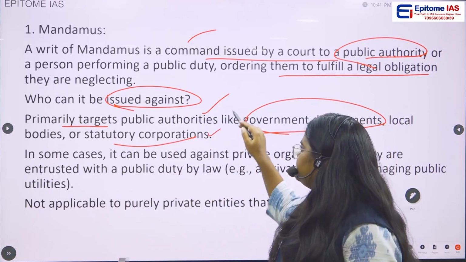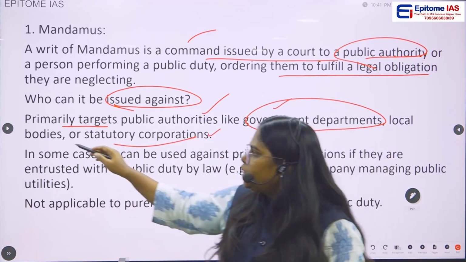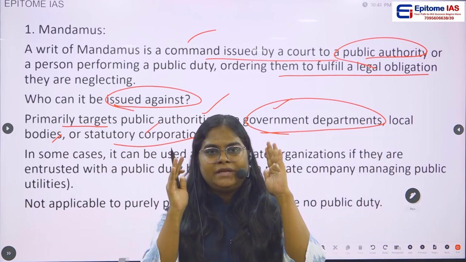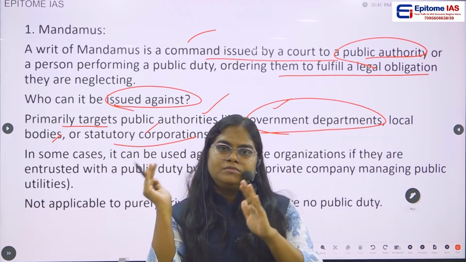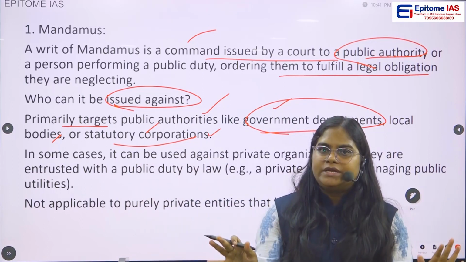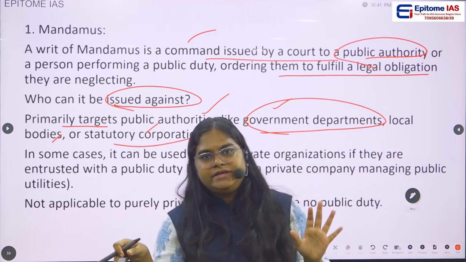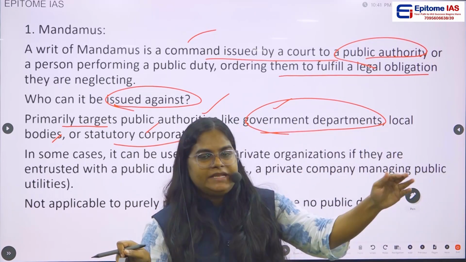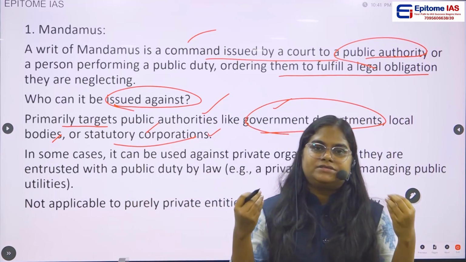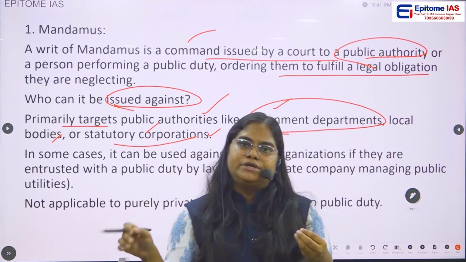So these are the primary targets against whom mandamus can be issued. But it doesn't mean private entities are not included. Yes, private entities are included as far as they are entrusted with some public duty.